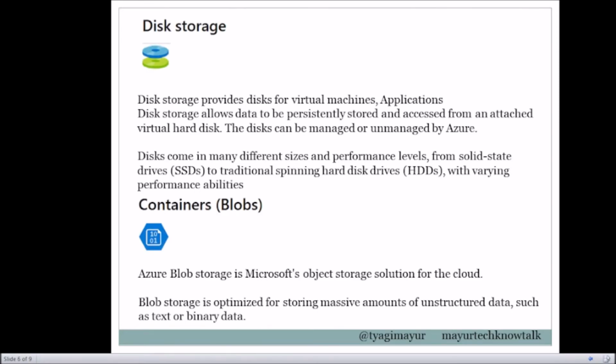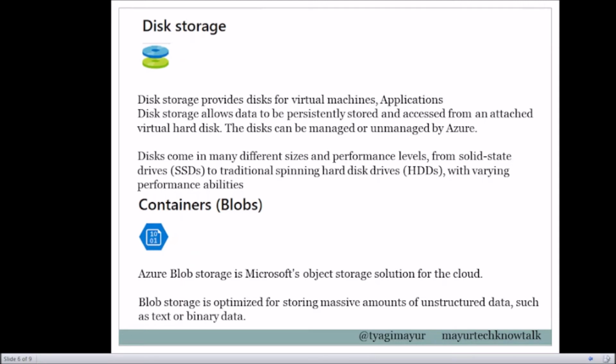Let's see some important Azure products used for storage. So first we have disk storage. Disk storage provides disks for virtual machines and applications. This storage allows data to be persistently stored and accessed from an attached virtual hard disk. Disks come in many different sizes and performance levels, from solid-state drives to traditional hard disk drives with varying performance abilities.